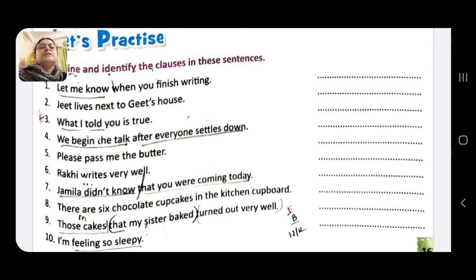Jeet lives next to Git's house. It makes complete sense; there are not two clauses here. It's not a complex sentence. It is a simple sentence, so it will be main clause only.